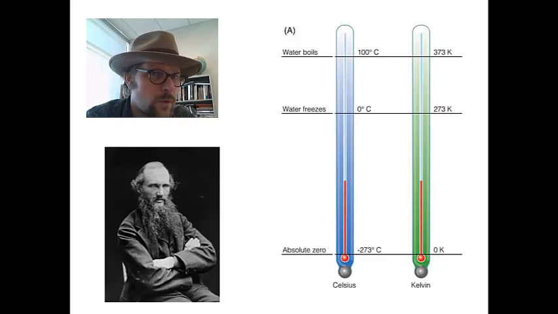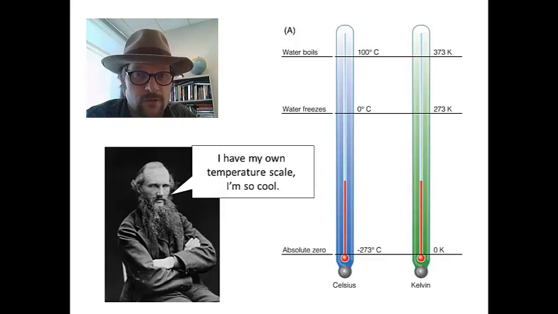Hence, negative 273 degrees Celsius is equal to zero on the Kelvin scale, and nothing can get colder than negative 273 degrees Celsius.